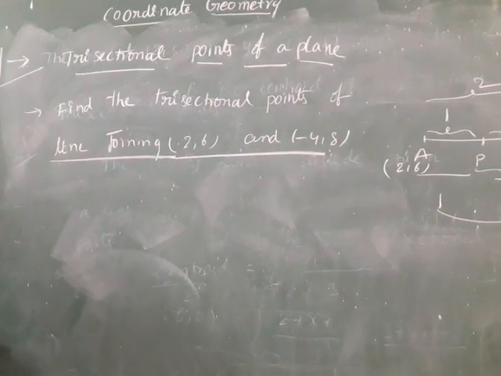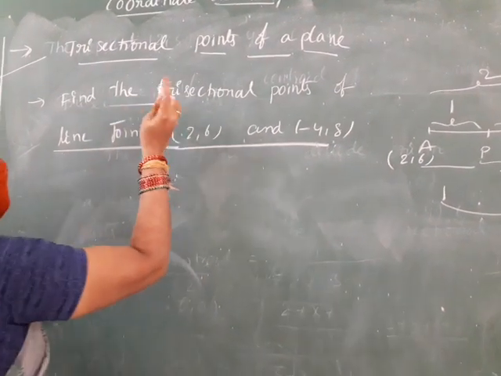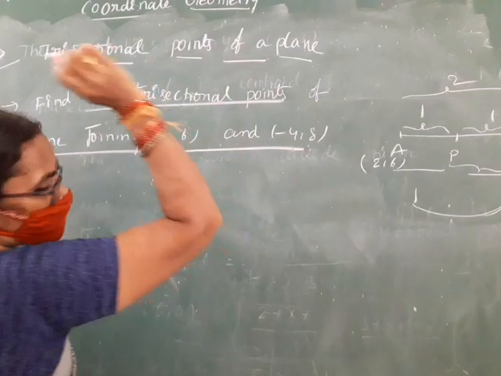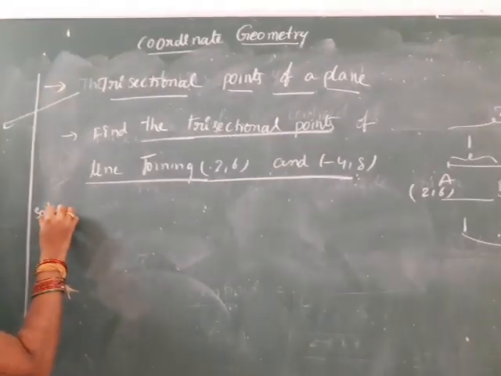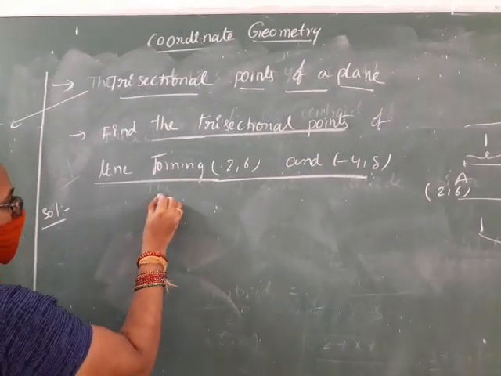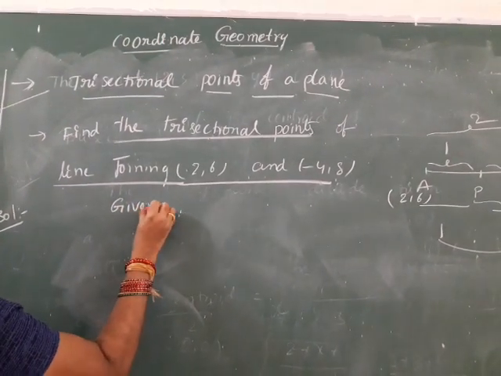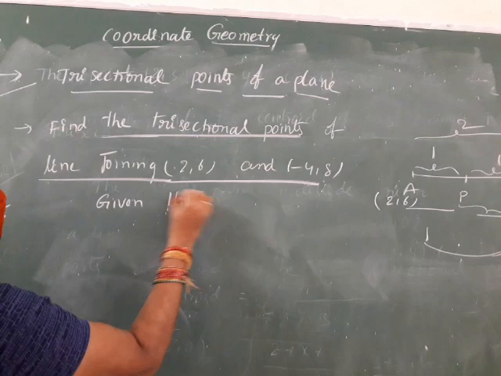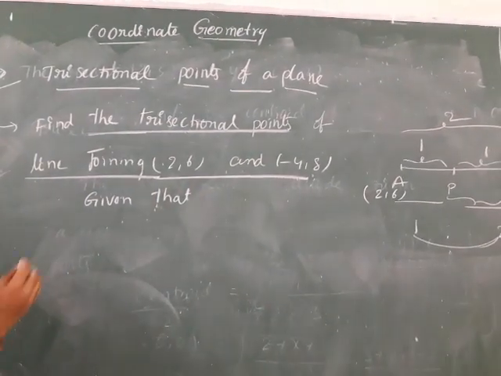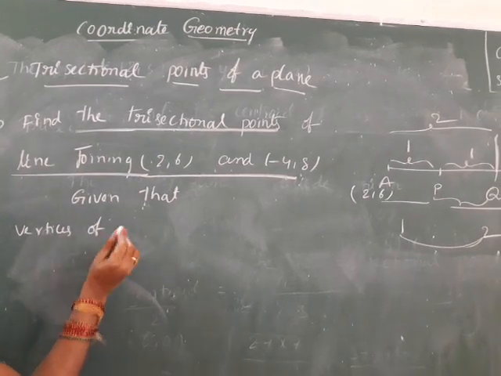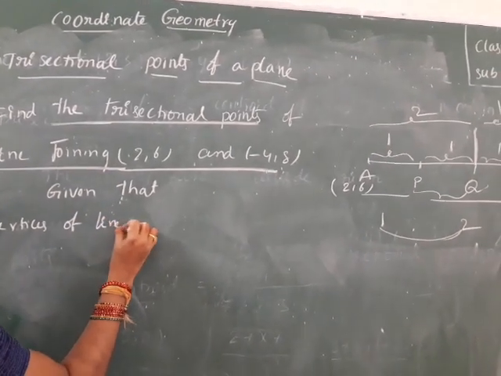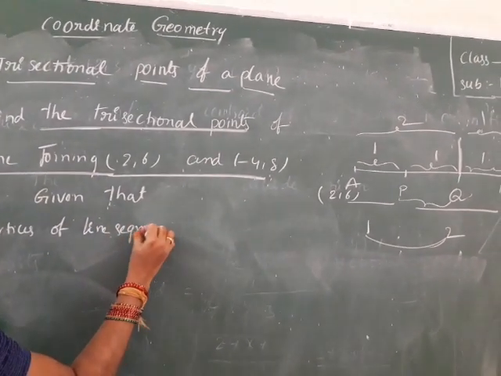What do we find? We will find the trisectional points. Write down: given that the vertices of line segment AB